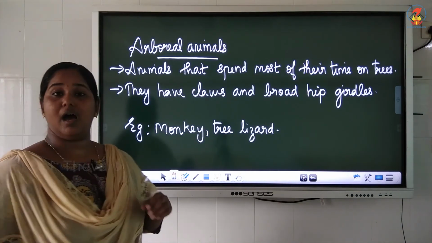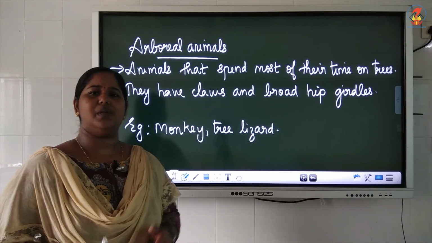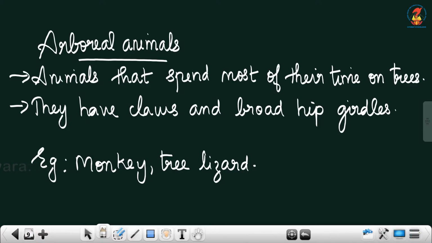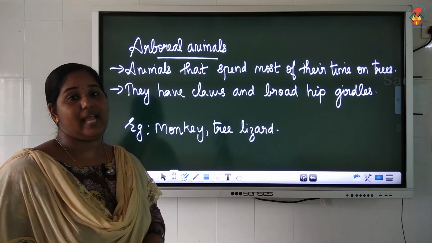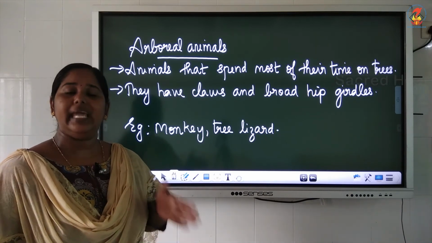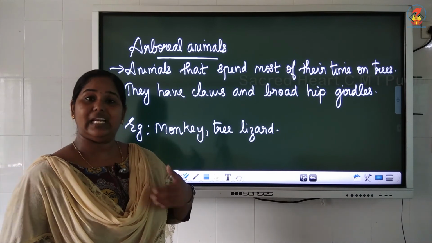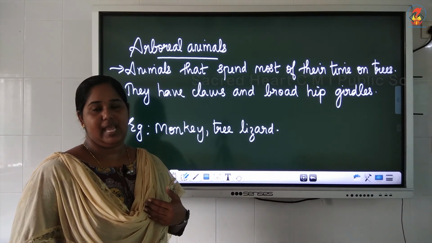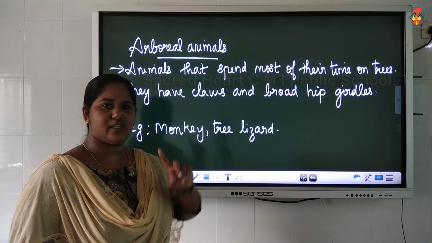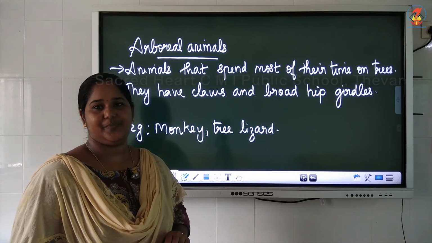Next section is arboreal animals. Arboreal animals are animals like monkeys. They spend most of their time on trees. They have claws to catch hold of the branches of trees, and strong hip girdles, hip muscles are strong to support them while they are climbing the tree. And they have long curly tails to hang on the tree.